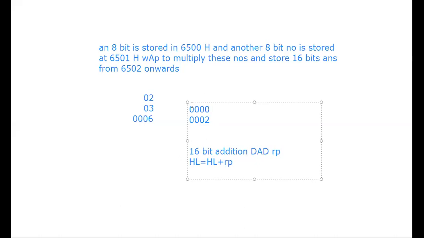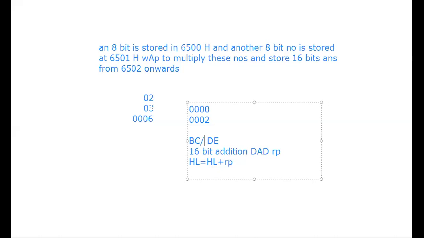One number has to be in the HL register pair, and another number must be in another register pair. So that register pair, I can choose either as a BC register pair or DE register pair. Any one register pair I can choose, and then how many times I have to add this number is nothing but my 8-bit number, which I can use as a counter.